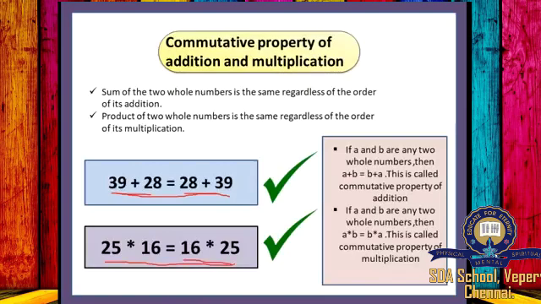In general, if a and b are any two whole numbers, then a plus b is equal to b plus a. This is called commutative property of addition. If a and b are any two whole numbers, then a into b is equal to b into a. This is called commutative property of multiplication.